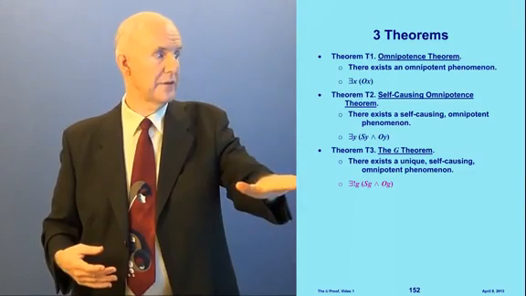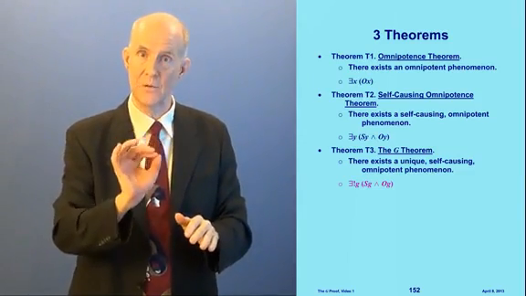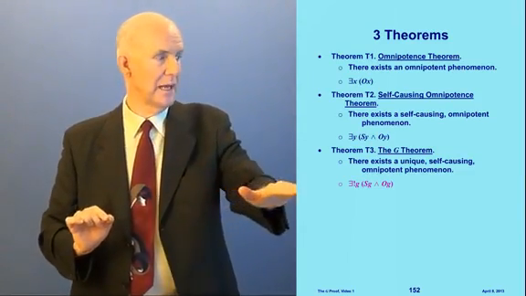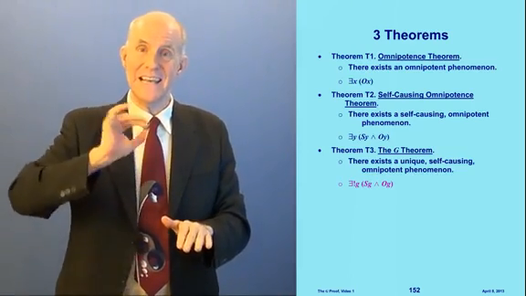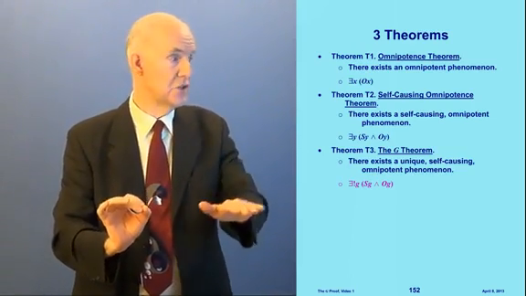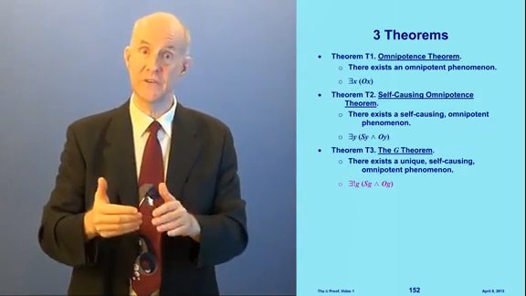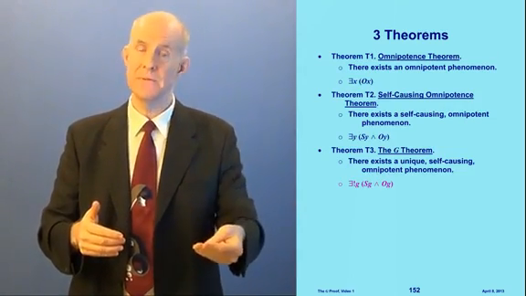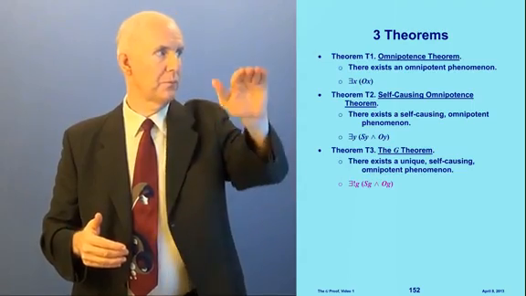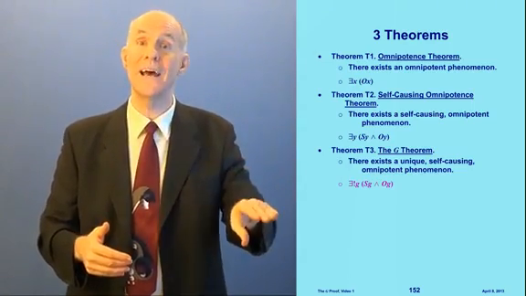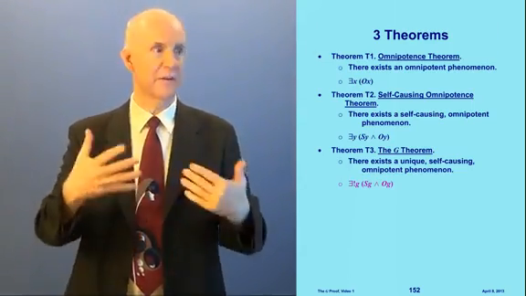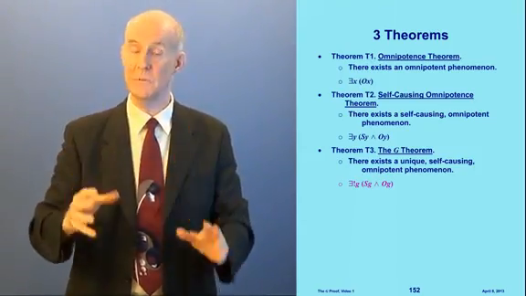And look at theorem T3. It has a backwards E with the exclamation point. What it actually says is, there exists exactly one phenomenon, G, lowercase g, which is self-caused and omnipotent. So that's what we're going to prove. I'm going to show you the proofs right now. I'm going to flash them at you. I'm not expecting you to understand them at all. I just want you to see what's coming.